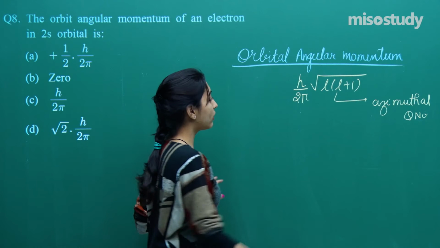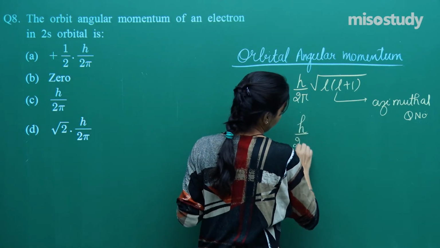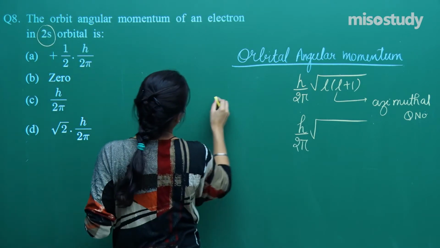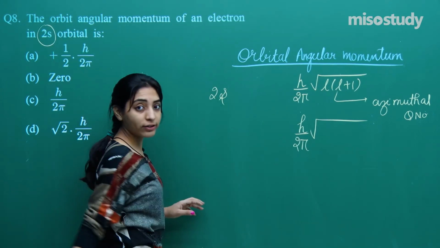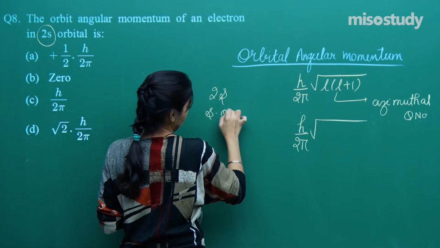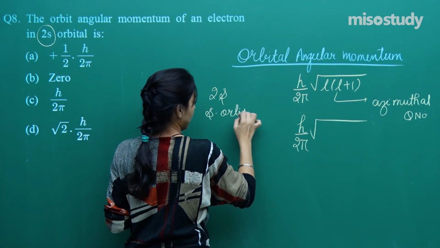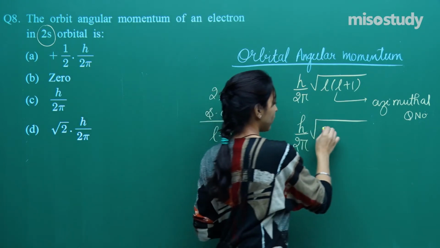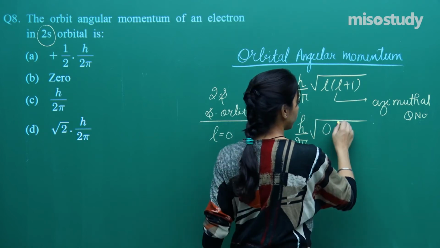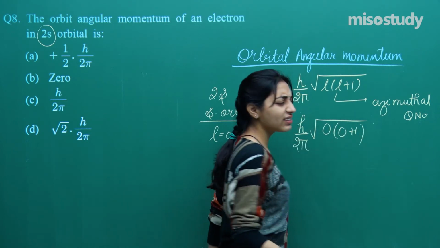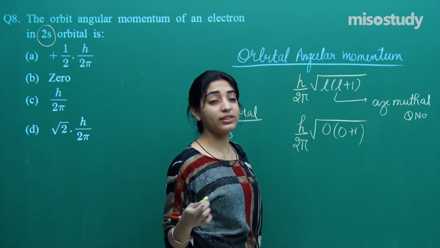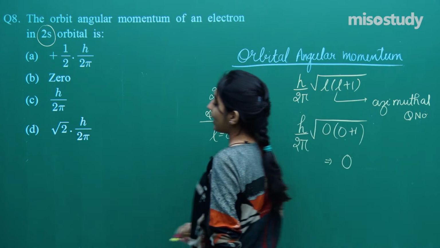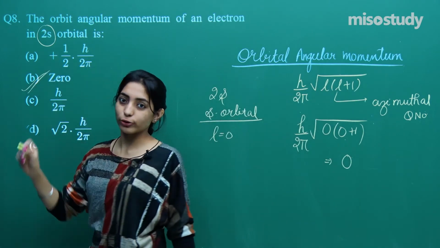Am I right? So this will be h over 2 pi under root l(l+1) for an electron in 2s orbital. For the s orbital, the value of L will be 0. So h over 2 pi into under root 0 into (0 plus 1). Guys, 0 into anything is 0, under root of 0 is 0, and 0 multiplied by anything is again 0. So it is 0. And hence, this time we again got option number B.